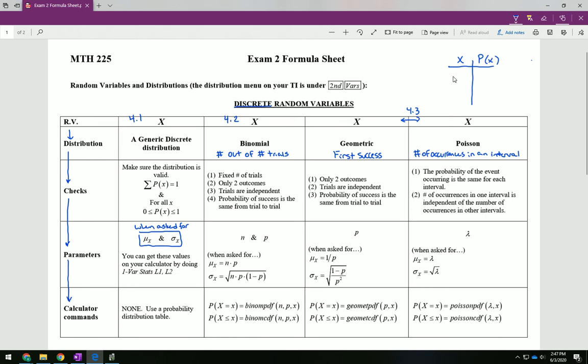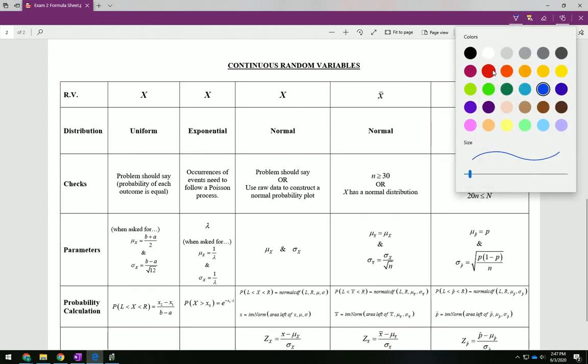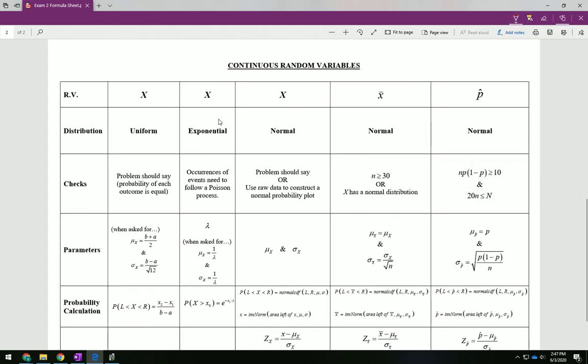And this was easy because we could typically list out the different possible values of x very clearly. But notice that when I move to the back side of my formula sheet and I start talking about continuous random variables, a table is not going to be a good way to represent this. And part of the reason for that is that if you imagine having a table, what x values would you begin to put in it?